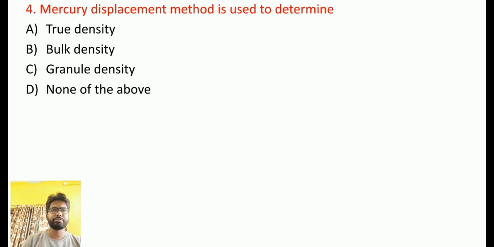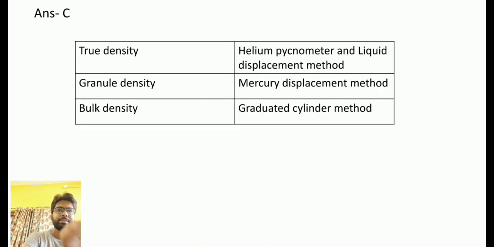Then coming to the next question, the Mercury displacement method is used to determine which type of density? True density, bulk density, granule density, or none of the above. This is a tricky question. The mercury displacement method is always used to determine granule density. True density is measured by helium pycnometer or liquid displacement method, and bulk density is measured by the graduated cylinder method. All of you know that.